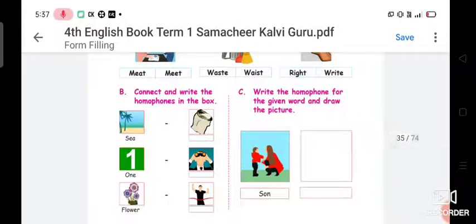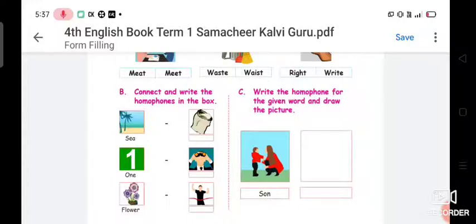Next, connect and write the homophones in the box. You are going to match the correct homophones and you are going to find the other set of homophones for the given homophones. Okay, so the first one, S-E-A. In the second picture, a man with binoculars, he is seeing something.